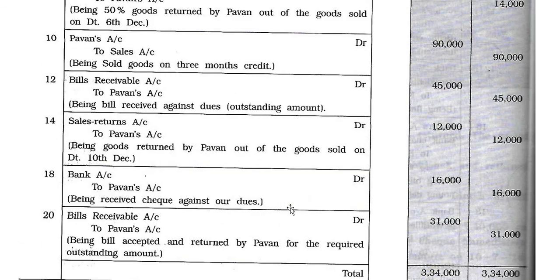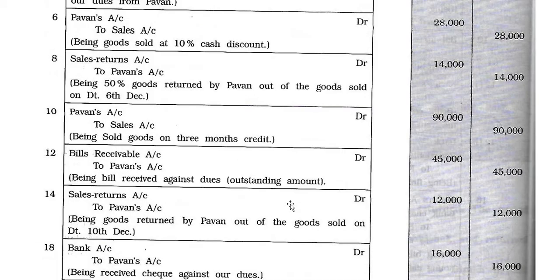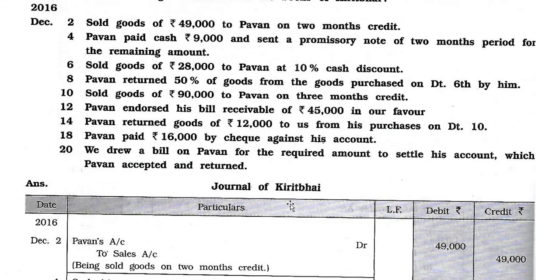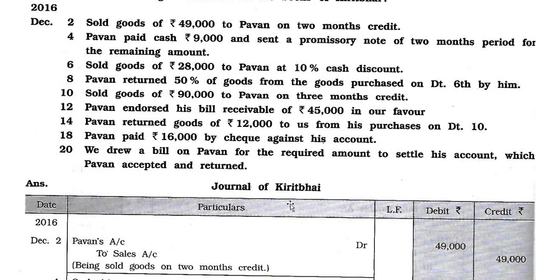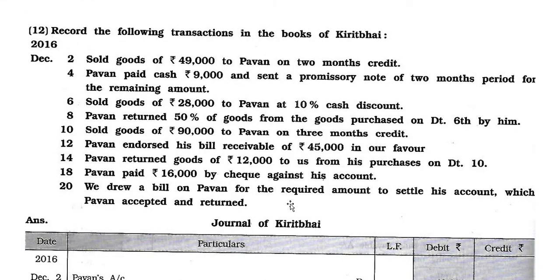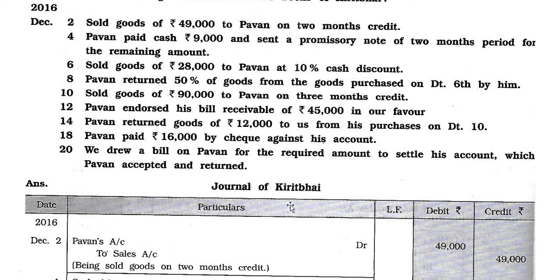So this way our question number 12 is over. Thank you very much. And with question number 12, our chapter number 4, bills of exchange, is also over. Thank you very much.